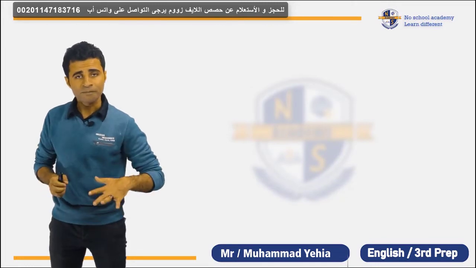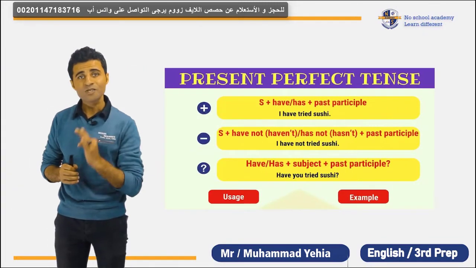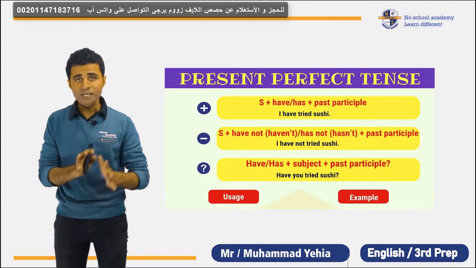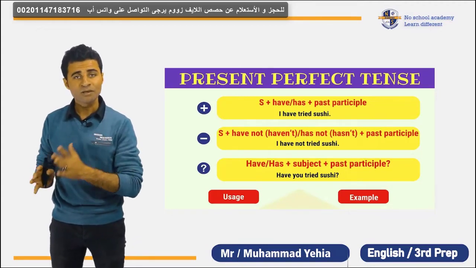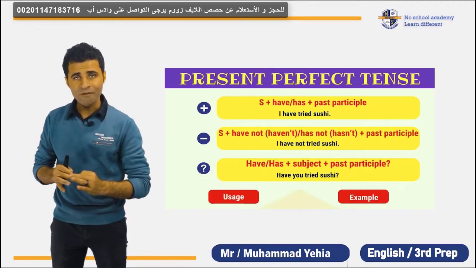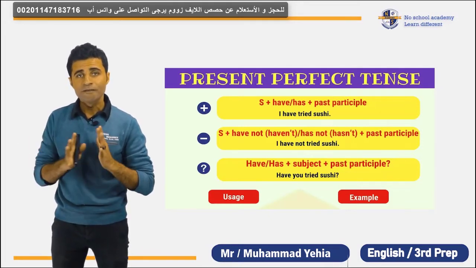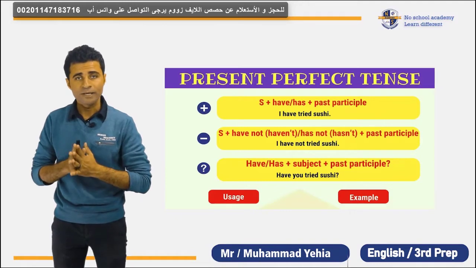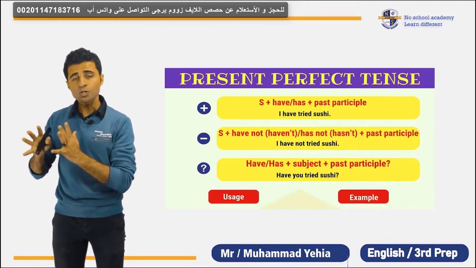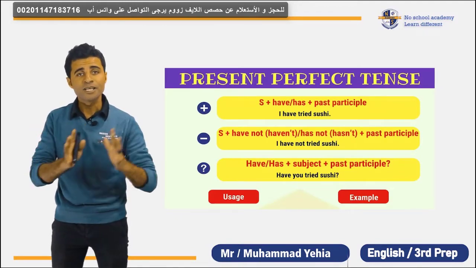Okay, let me give you some examples. Right now, we have just started our English course. Our English course started at 6 o'clock. Now it's 6. So right now, we have just started our English course. At 8, we have just finished our English class. Okay, so this action has just started and this action has just finished.